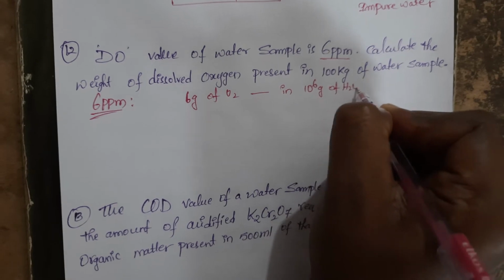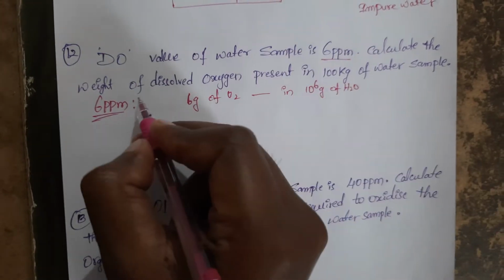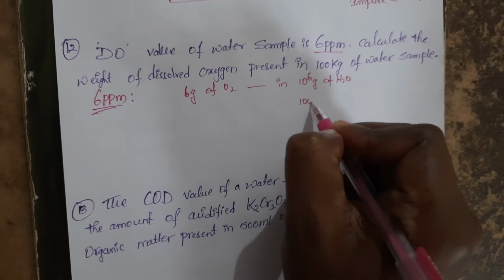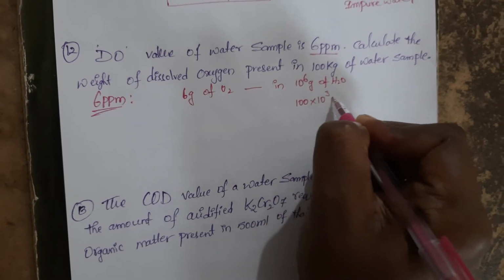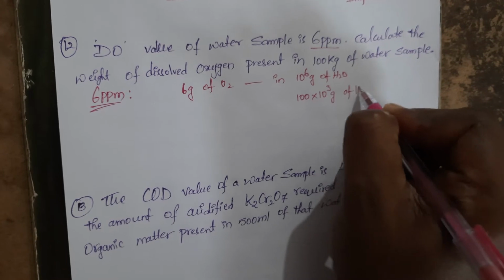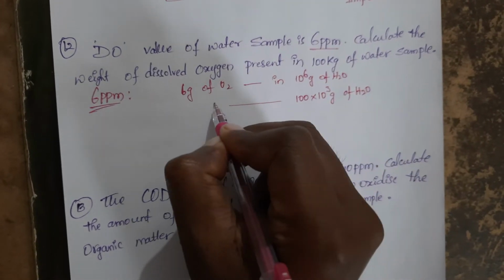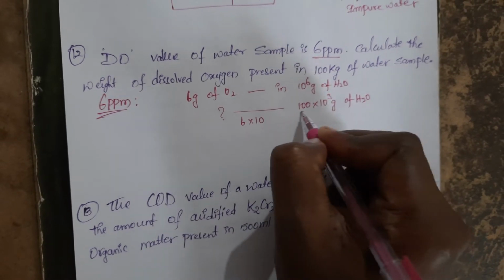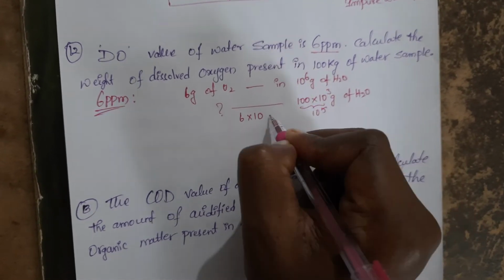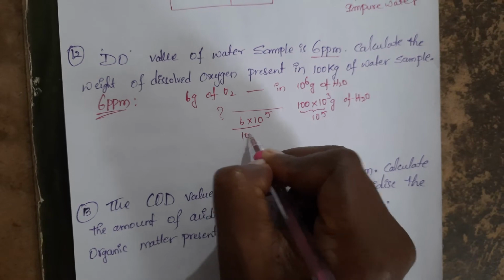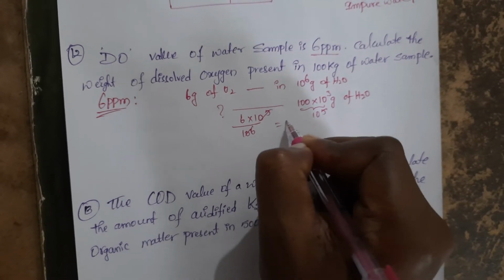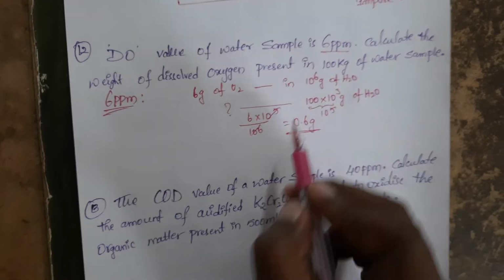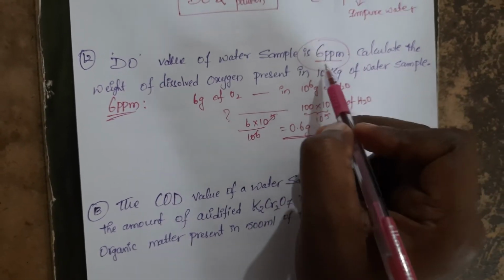But they are saying calculate the weight of dissolved oxygen present in 100 kg, that is 100 into 10 power 3 grams of water. It will be 6 into 10 power 5 by 10 power 6, which is 0.6 grams of dissolved oxygen.